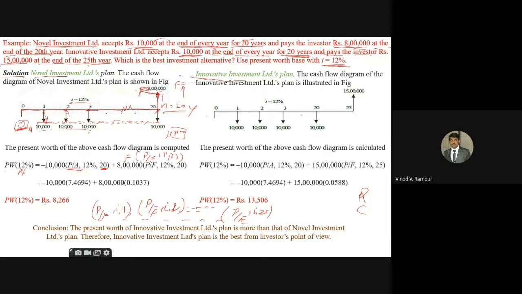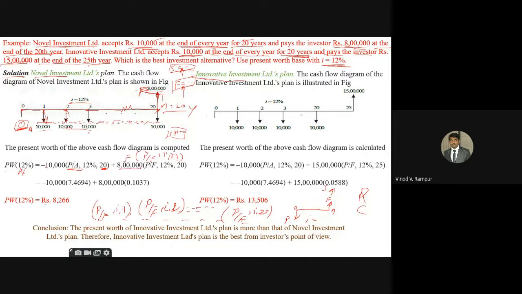And above that, if they draw one more direction and write down the S value, that is the salvage value, along with the future amount, I am getting a salvage value, then you have to write it like this. The cash flow diagram should be like this, it should be F, then P, I, N. Clear? Now here, F into bracket P by F, I, N.